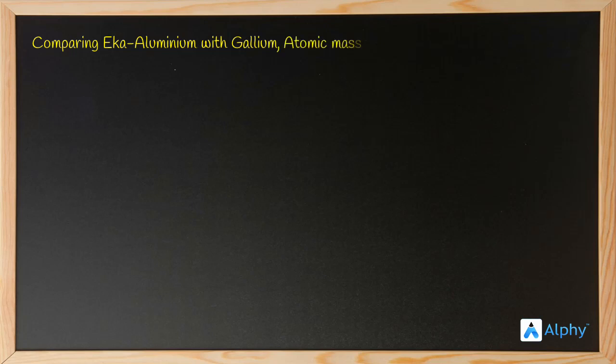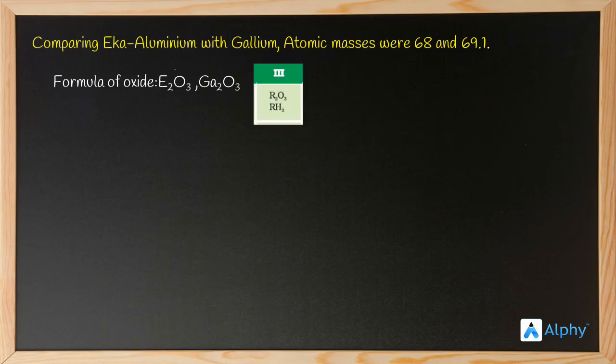Let's compare them. We are comparing the Eka aluminum with gallium. Atomic masses were 68 for Eka aluminum and 69.1 for gallium. Now, what about the formula of oxide? E2O3 and Ga2O3. Why? Because they belong to group 3. Right. What about the formula of chloride? ECl3, GaCl3. They are similar, right? So he was right. His prediction was right.